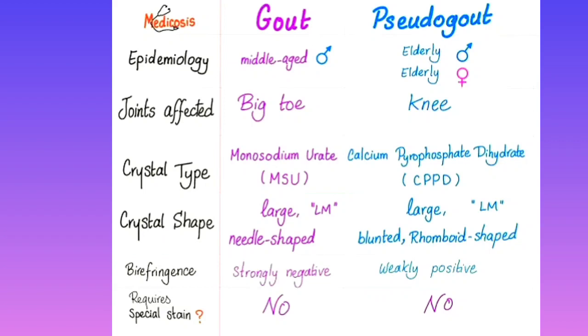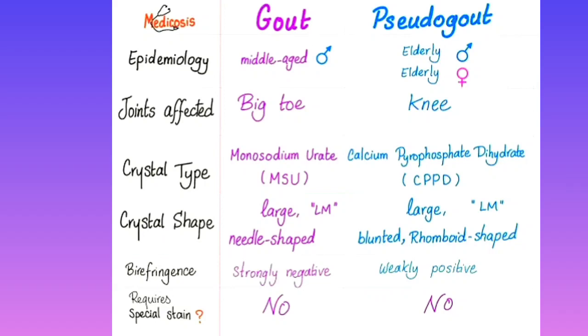Very important to differentiate. So, how can we differentiate between gout and pseudo-gout? Gout generally occurs in middle-aged persons, but pseudo-gout occurs in elderly people. Gout occurs in the big toe, that is the small joints. But pseudo-gout occurs in the knee, which is a big joint. The crystal found in gout is the monosodium urate crystal. But in pseudo-gout, we get the CPPD crystal, which is the calcium pyrophosphate dihydrate crystal.